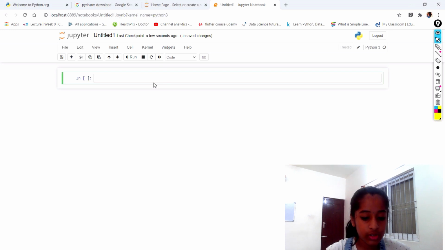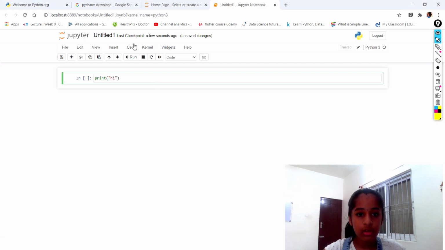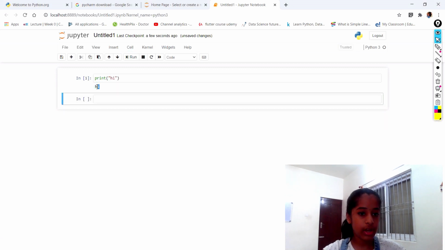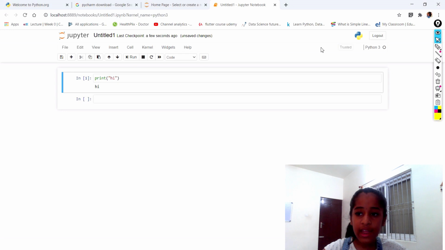Let's come here and see what a string is now. Basically we'll say print, put double quotes and say hi. It's going to print hi. So why exactly is it going to print hi? What is this called? Let me show you.